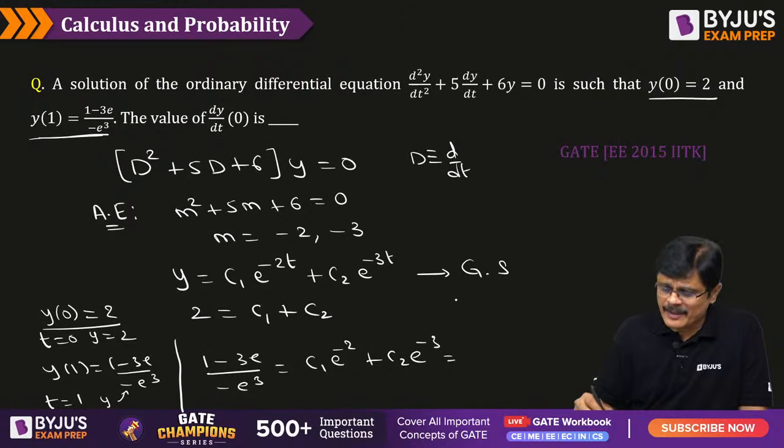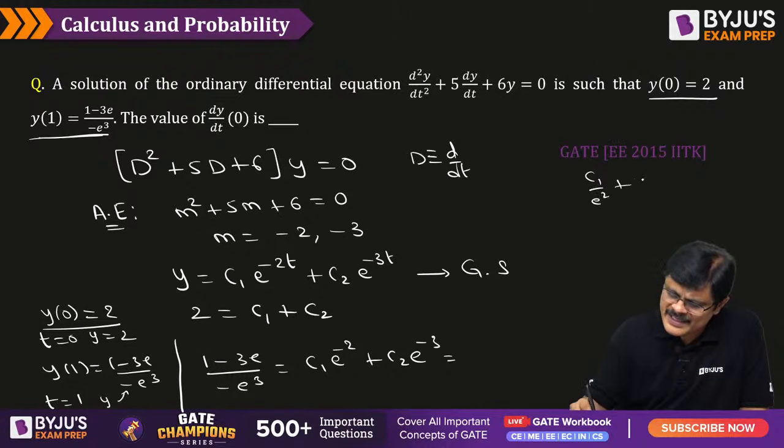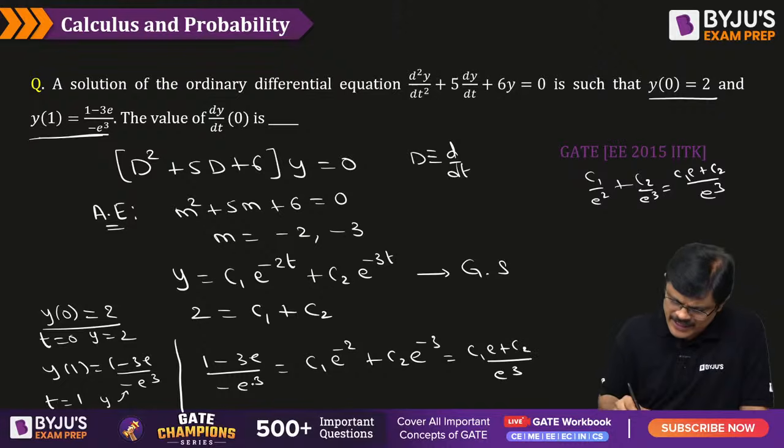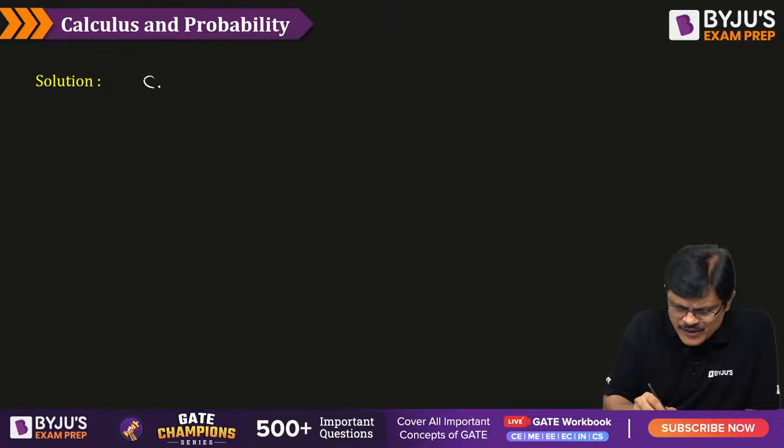It is like c1 by e square plus c2 by e cube. LCM is e cube, so it is c1 e plus c2. So this is equal to c1 e plus c2 divided by e cube. Left side e cube, right side e cube cancel. So the first equation is c1 plus c2 is equal to 2.